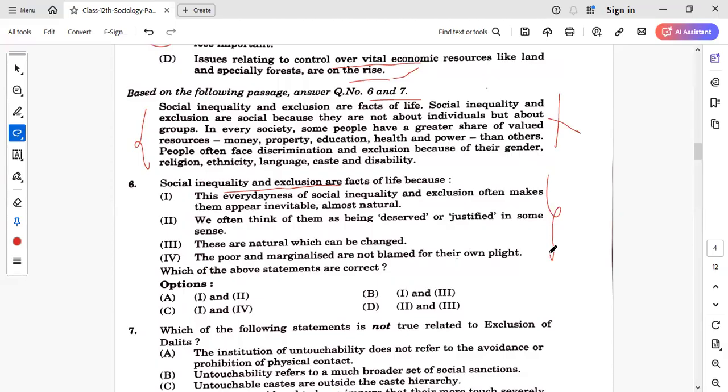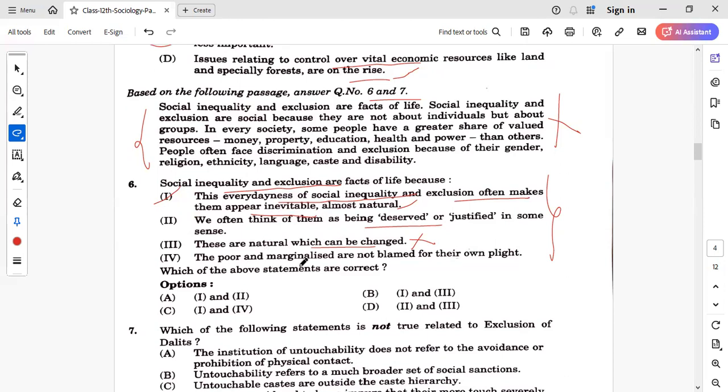So it is a fact of life. How is it a fact of life? The statement says this everydayness of social inequality and exclusion often makes them appear inevitable, almost natural. This is the treatment of the people, or we can say the assertion of the people, over caste-based inequalities or exclusion. So it appears that it is natural. This is correct. This is given as well. Then we often think of them as being deserved or justified in some sense, right? Then statement three says these are natural, which can be changed. And it has been given that this is not natural. It is man-made. So this is incorrect.